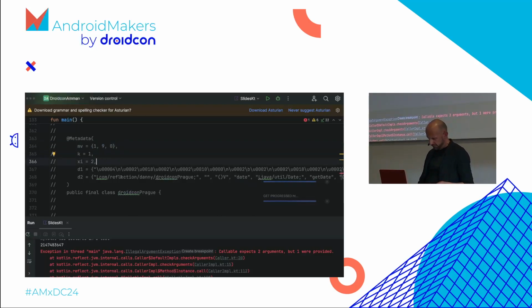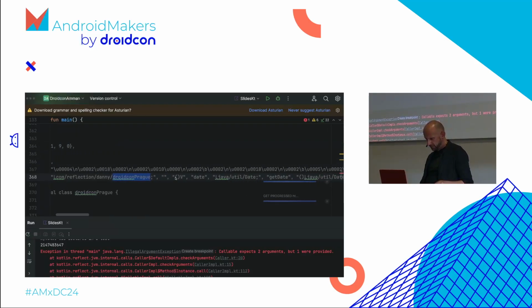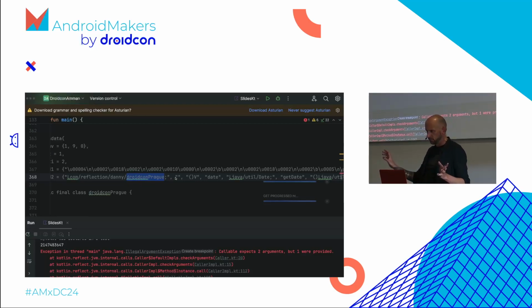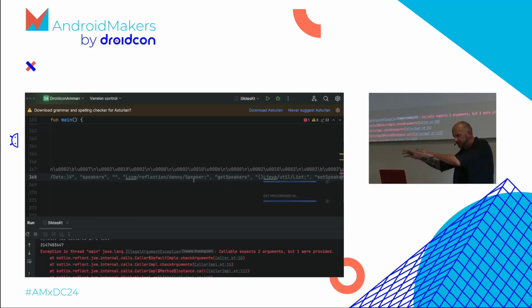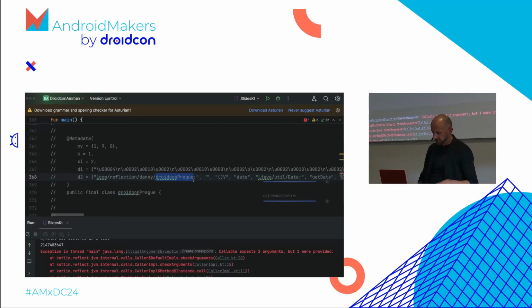There's some 1.9.0, 1.2. I can see some methods here. Someone didn't do a proper renaming here when he came from Prague to Paris. But yeah, there are the speakers. You know, this looks a bit like the things that are now sitting in our class. So let's try to understand this. How do we understand this? So there's an annotation called Metadata.